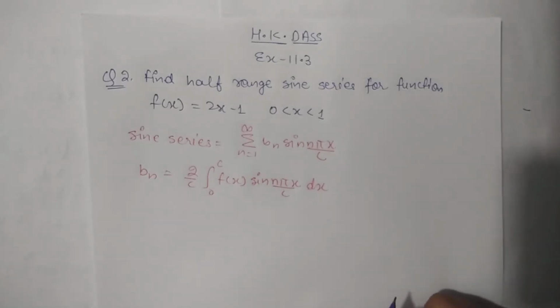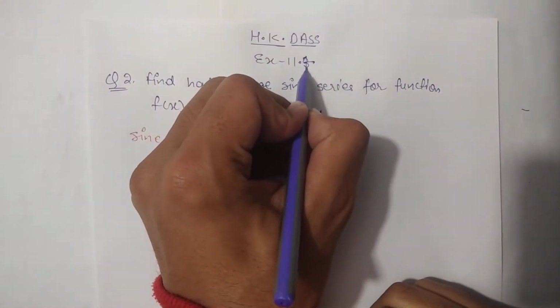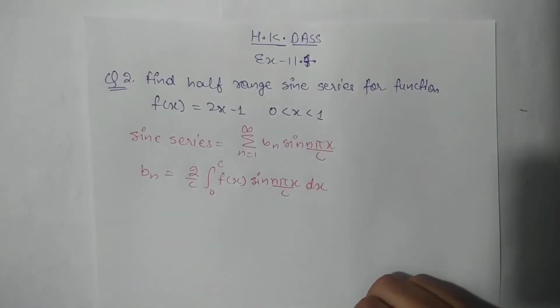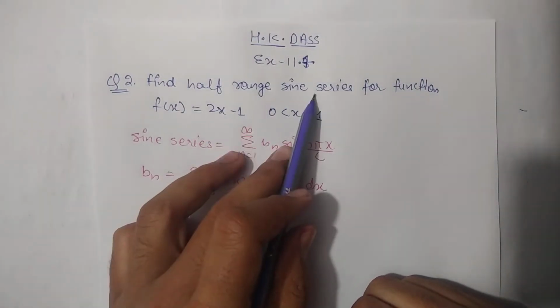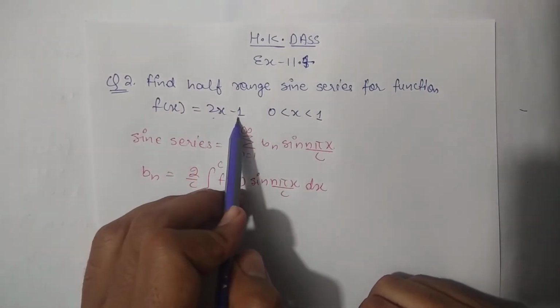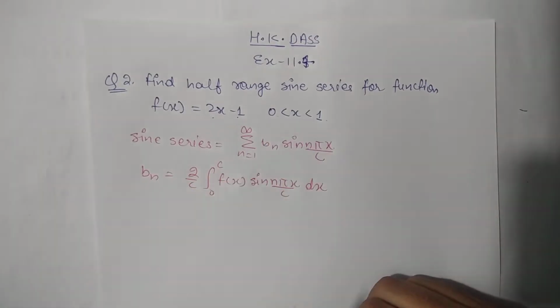So we are solving Mathematical Physics written by H.K. Das, and today we are going to solve the second question of exercise 11.4, that is of Fourier series. In this question, students, we have to find the Fourier sine series, the half range sine series, for the function 2x minus 1 between the limits 0 to 1.